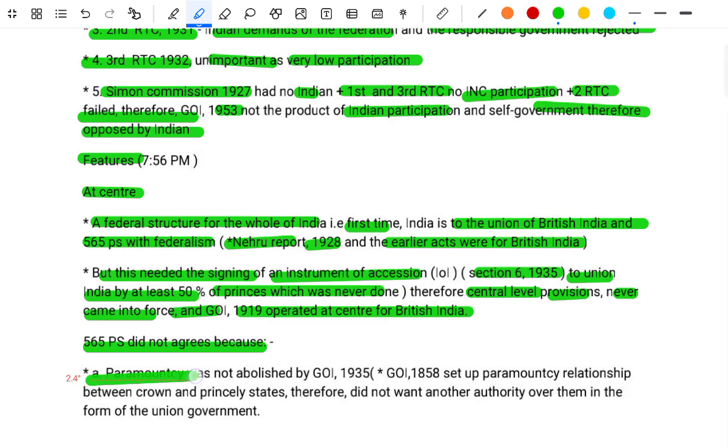The 565 princely states did not agree because, A. The paramountcy was not abolished by the Government of India Act 1935. The Government of India Act 1858 set up the paramountcy relationship between the crown and the princely states. Therefore, they did not want another authority over them in the form of the union government.